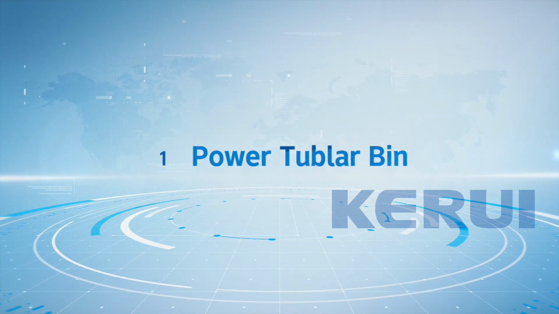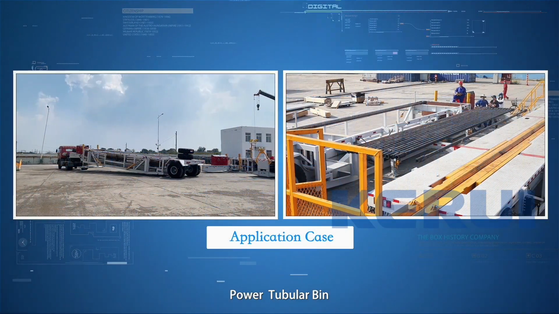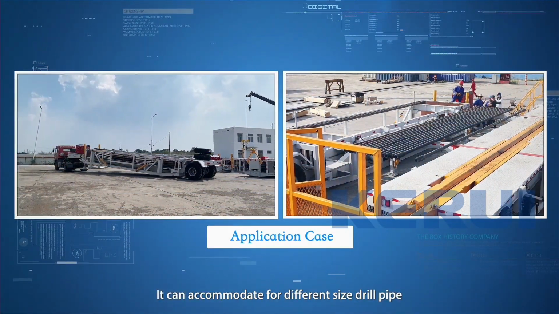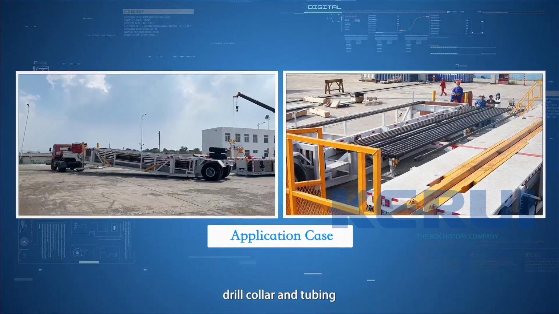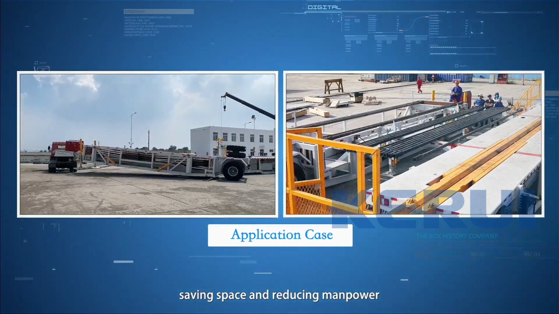Power Tubular Bin. It can accommodate different sizes of drill pipe, drill collar, and tubing, saving space and reducing manpower.